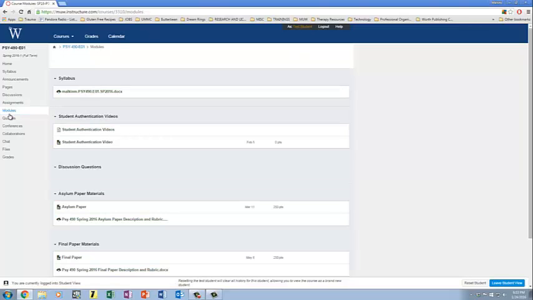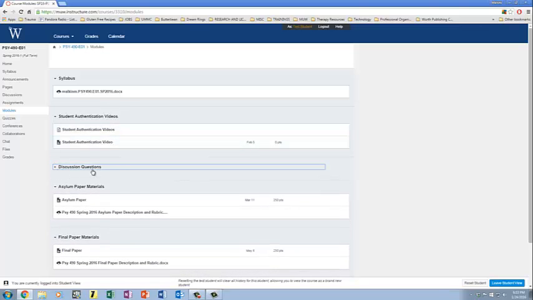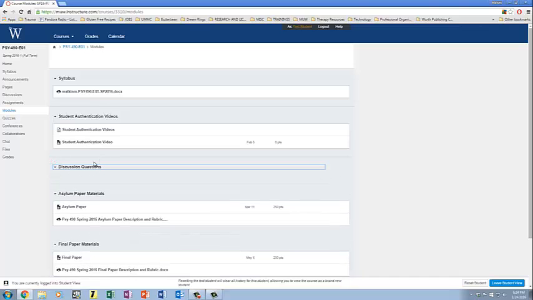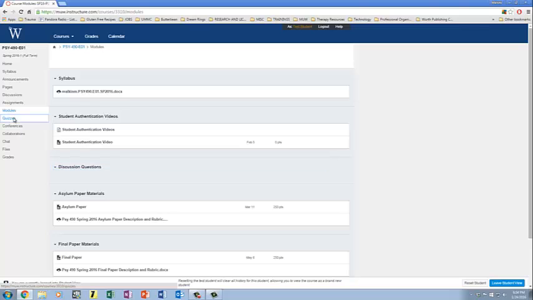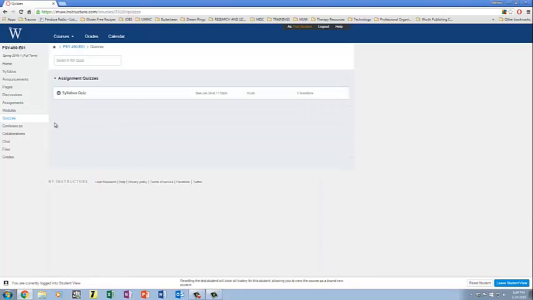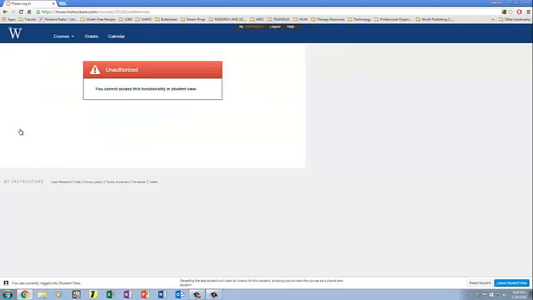Modules, this is very similar to the content folders that were in Blackboard. So you have the syllabus module, here's the syllabus. I made a student authentication module, here's all that information. This is where the discussion questions will be loaded and submitted once you guys have sent those to me. Okay, here is the asylum paper materials. And here is the final paper materials, the rubric, the actual assignments that you'll see, due dates, point values. We don't have any quizzes in the class, but if we did, they would show up here, besides the syllabus quiz, obviously.